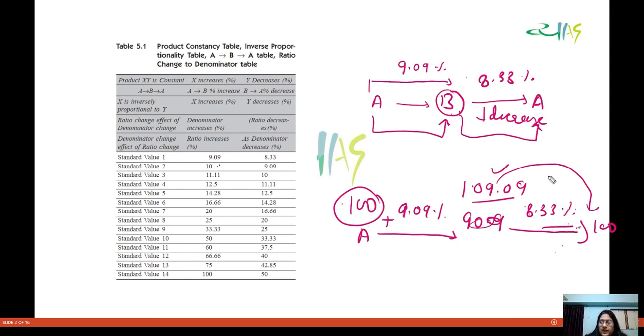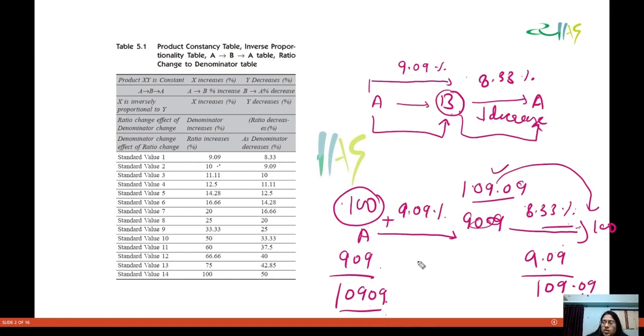You can calculate this: 9.09 divided by 109.09, which is 909 upon 10909. When you divide this, you will get 0.0833, and then you multiply that by 100.